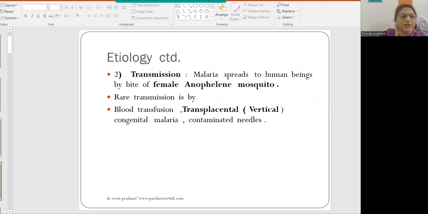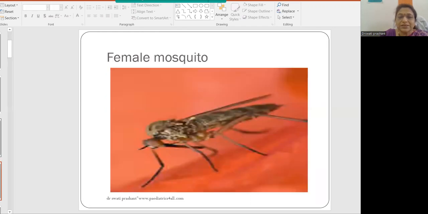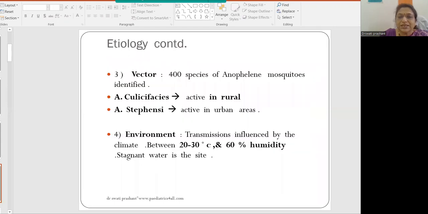Etiology: as we very well know, malaria spreads to human beings by the bite of the female Anopheles mosquito. Rare transmission is by blood transfusion and transplacental, which is also called vertical transmission. Even congenital malaria is known, and very rarely it can be transmitted through contaminated needles. This is the female Anopheles mosquito, because of whose bite human beings get malaria.